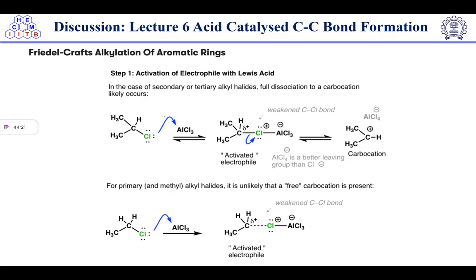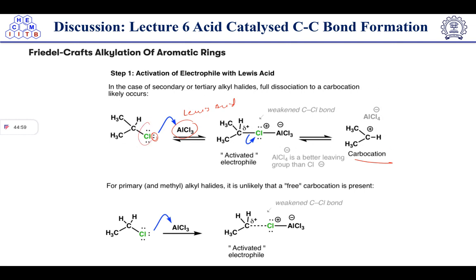In Friedel-Crafts alkylation, what happens? AlCl3 takes the lone pair of the halogen. This lone pair attacks AlCl3 because AlCl3 is a Lewis acid, right? So it is electrophilic because the octet is not complete. Okay, so it will attack on AlCl3 and it will form this activated electrophile. Now after this, you can see AlCl4 will become a good leaving group and it will give a carbocation formation here.